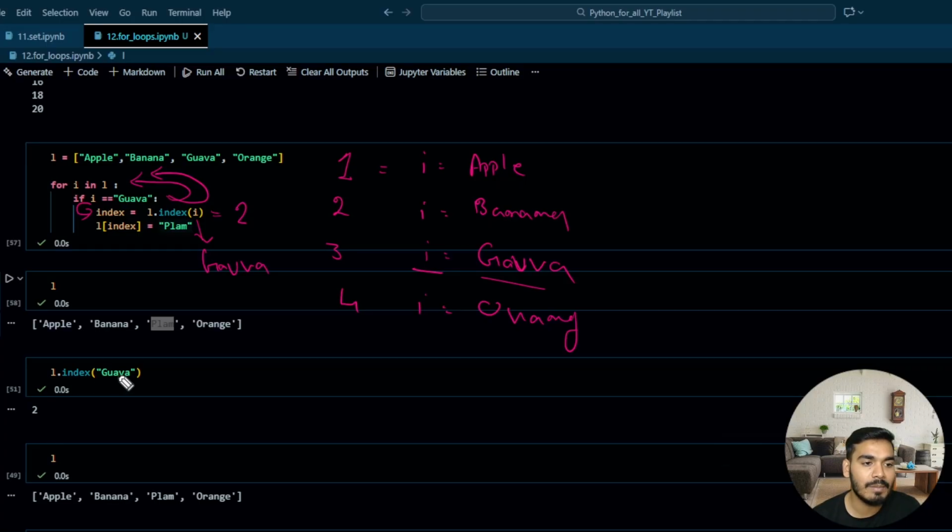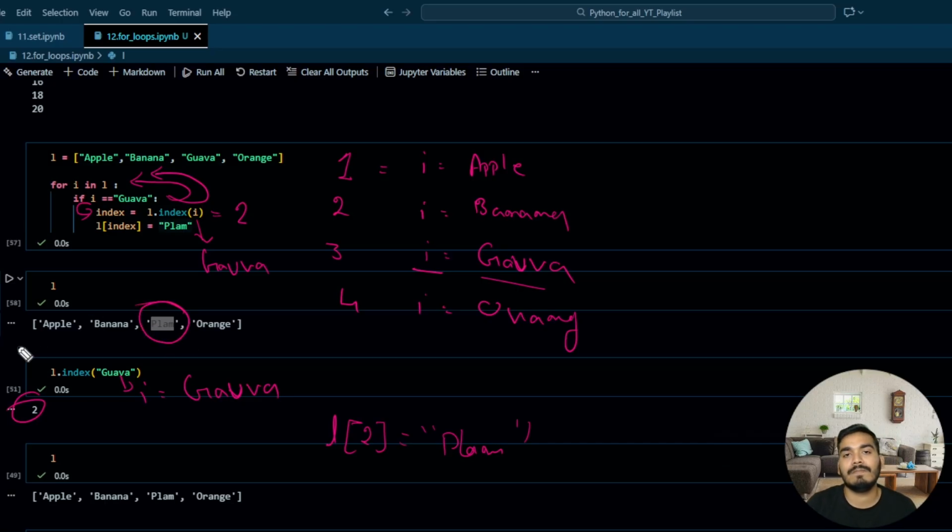l.index(guava): instead of guava, if you write i, and i is equal to, let's say, guava, then it is going to return 2. So that index 2 is going to be assigned to your variable index over here. Then what I am doing, l[index] equal to plum. So I'm writing over here l[2] is equal to plum. And then your index 2 gets assigned plum over here. Hope it's clear, guys, right?